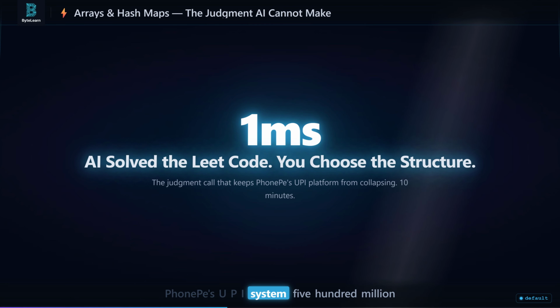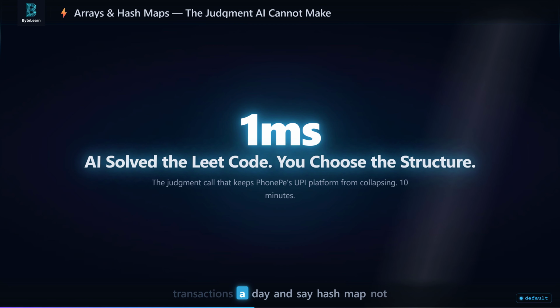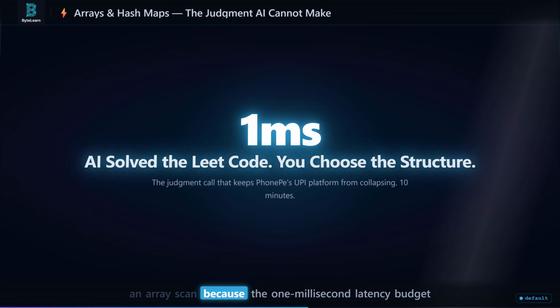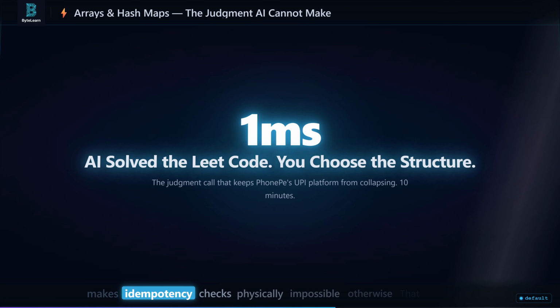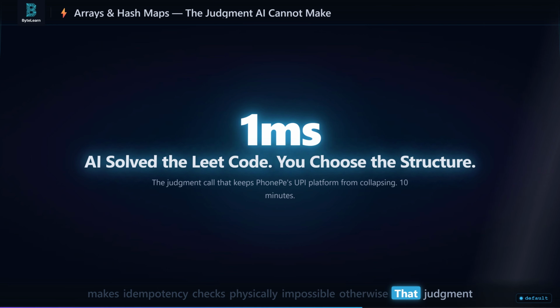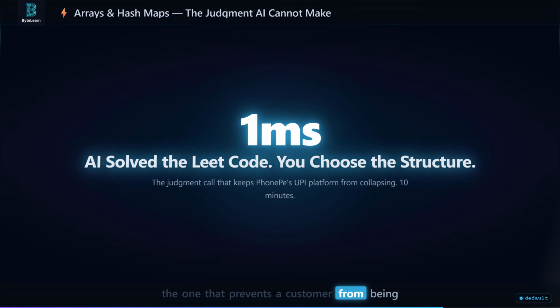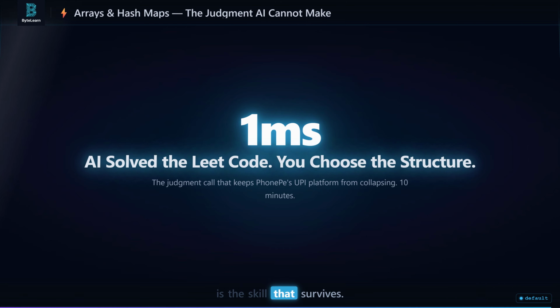Look at PhonePe's UPI system, 500 million transactions a day, and say hash map, not an array scan. Because the 1 millisecond latency budget makes idempotency checks physically impossible otherwise. That judgment call, made before any code is written, is the one that prevents a customer from being double charged. After this video, you will be able to make it and explain exactly why. That is the skill that survives.